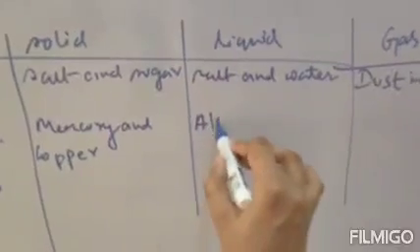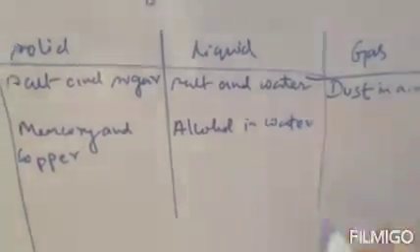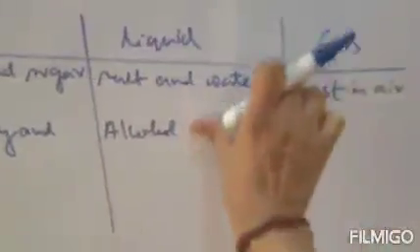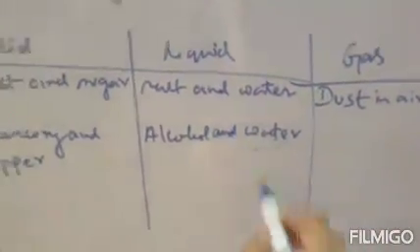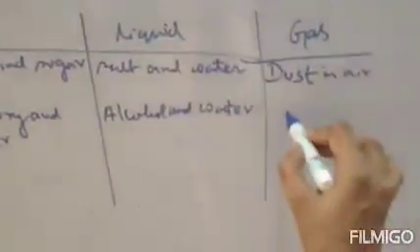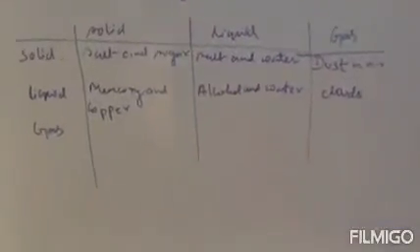Next, liquid liquid mixture, that is alcohol in water. That is a liquid liquid mixture, alcohol and water. So this is a mixture of liquid and liquid because both are liquid. Next, liquid gas, example is your clouds, which are an example of liquid and gas.